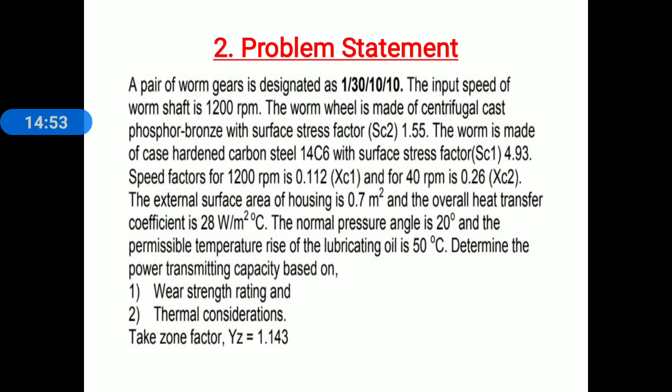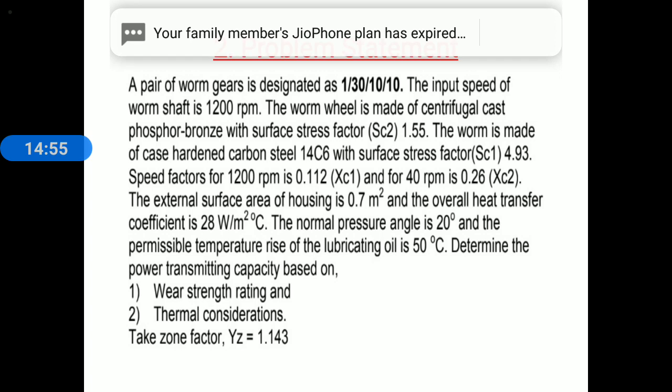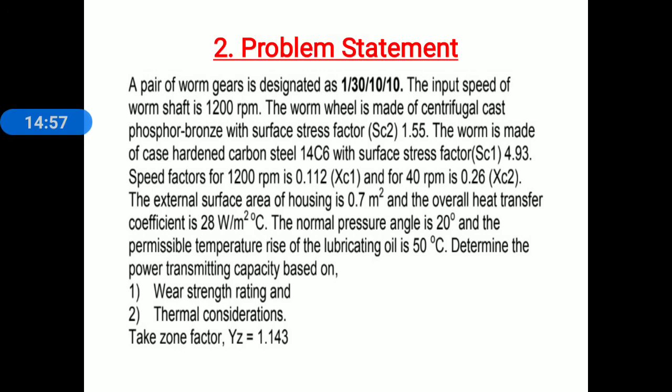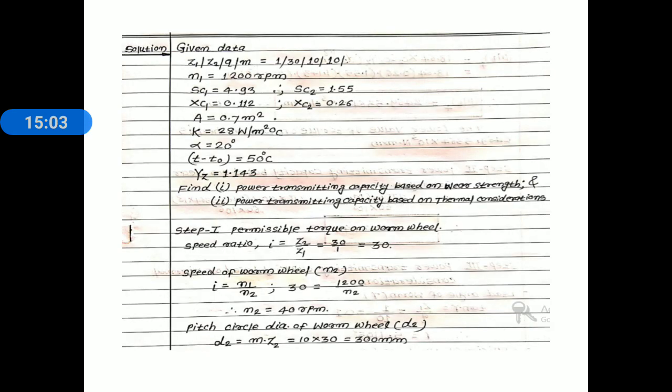Now let's move toward the solution. In the solution, first of all, we collect the given data. Designation of the pair of worm gears Z1/Z2/Q/M. Z1 is equal to 1, Z2 is equal to 30, Q is equal to 10, and M is equal to 10 millimeter. Speed of worm is given 1200 rpm.